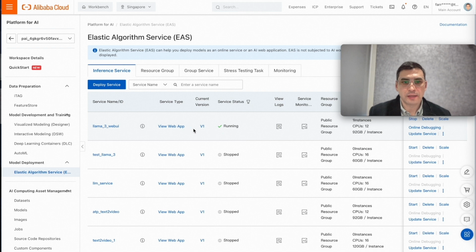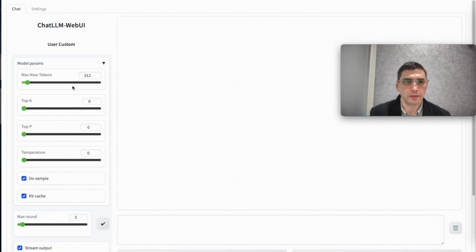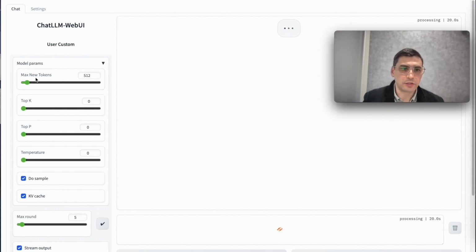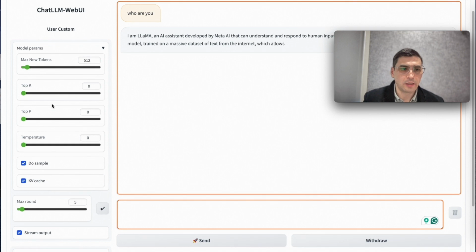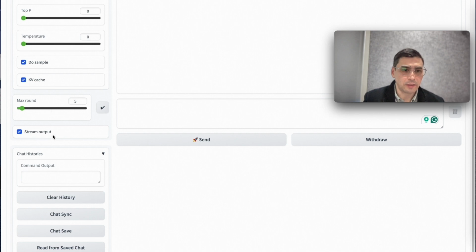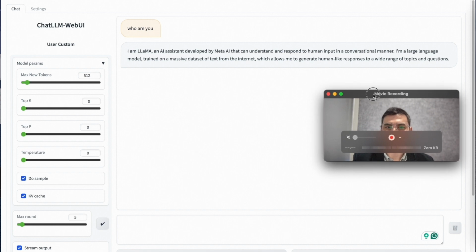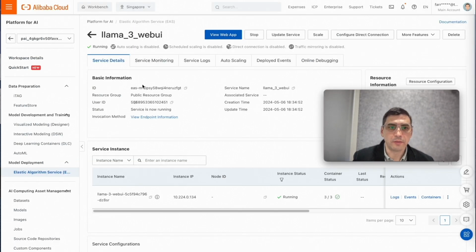Good. Now our application is running. We can go inside and press WebUI, and we have the chat LLM WebUI. You can just type "who are you", and it should give us some feedback. We can change the max tokens, top K, top P, temperature, sampling, and even the history. So it can give the answer that it's running, and the API is available as well. We can check the endpoint and run it.